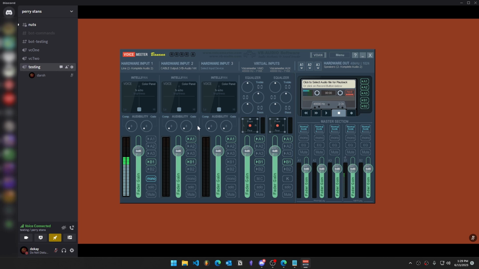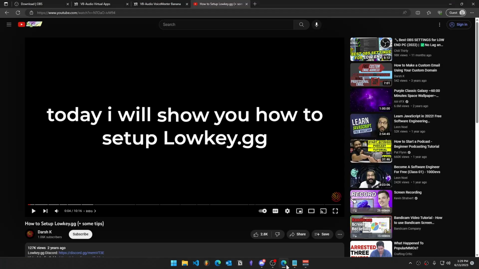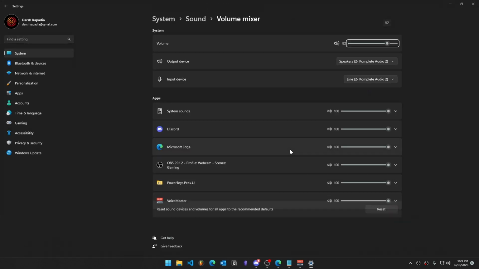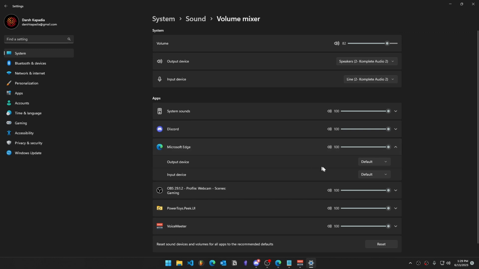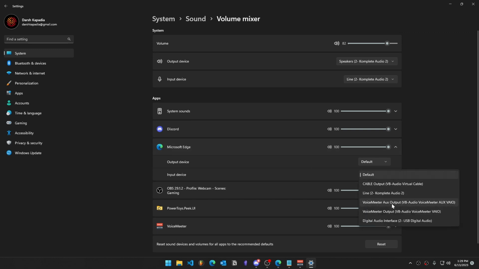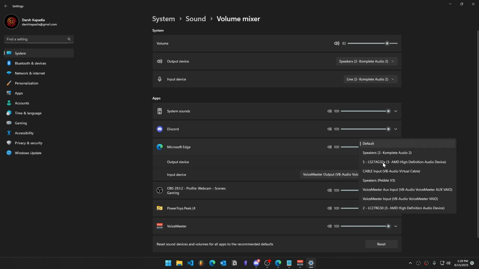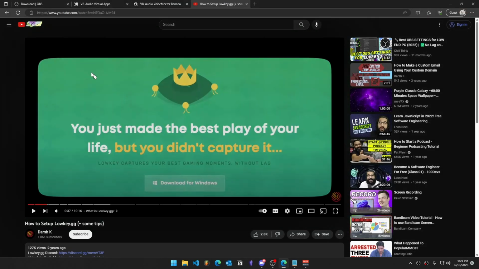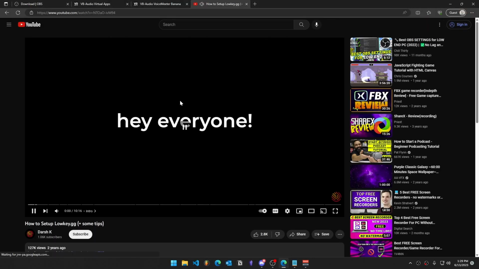Now all that's left is to configure your browser input settings. Open your browser, select any sort of media and play it. Then right-click on your sound settings and open Volume Mixer. Click on your browser and change your input device to VoiceMeeter output. Once selected, select your output device and change that to your headphones. Or you could leave it as default if your output device is already selected as your headphones. Once complete, exit out and refresh your browser. Your settings should take effect. Now you are set up.